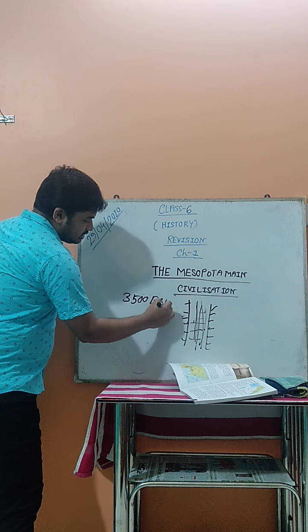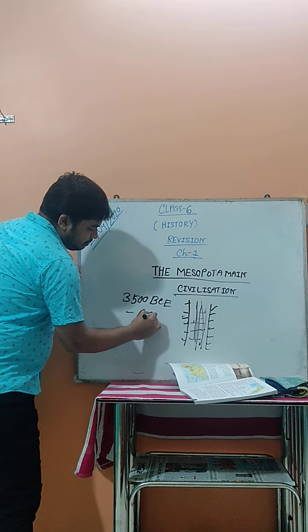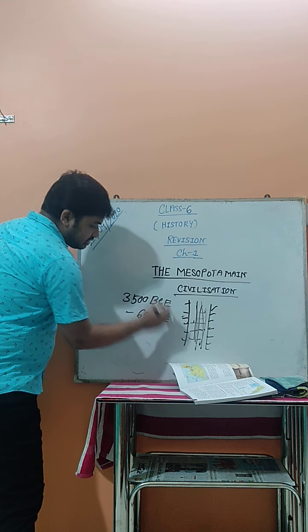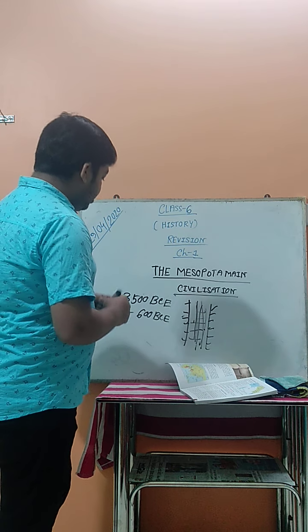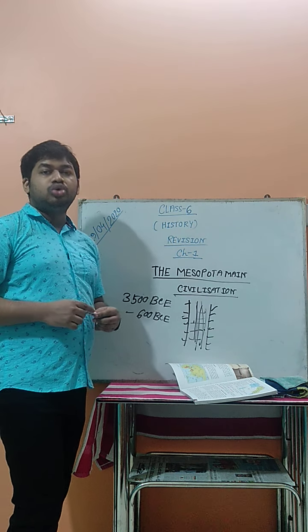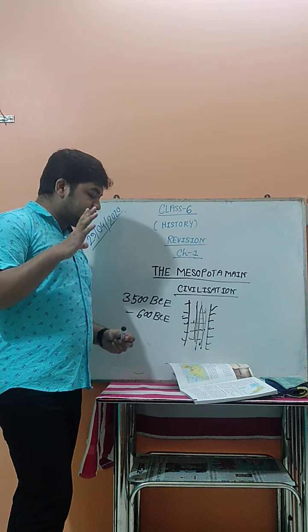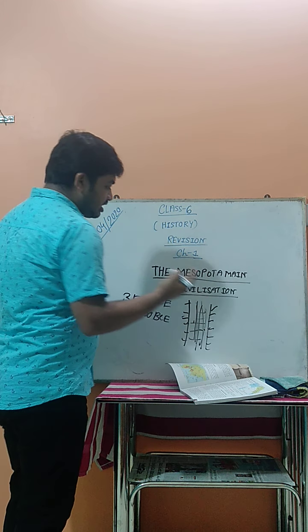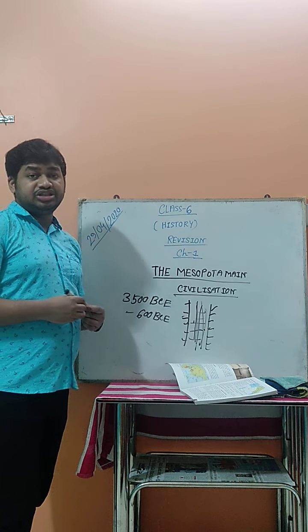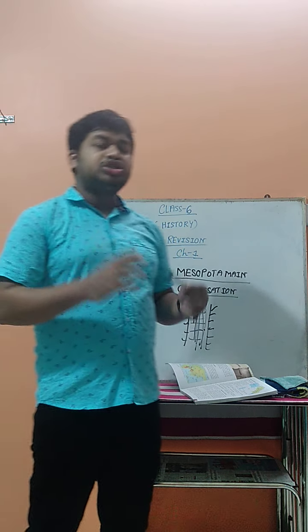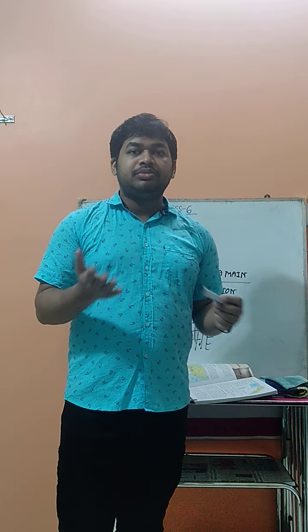3500 BC to 600 BC. During this time, only the Mesopotamian civilization was being developed. The Mesopotamian civilization is also known as the cradle of civilization. Why is it known as the cradle of civilization? If this question comes, you have to give the reason why the Mesopotamian civilization is also known as the cradle of civilization.